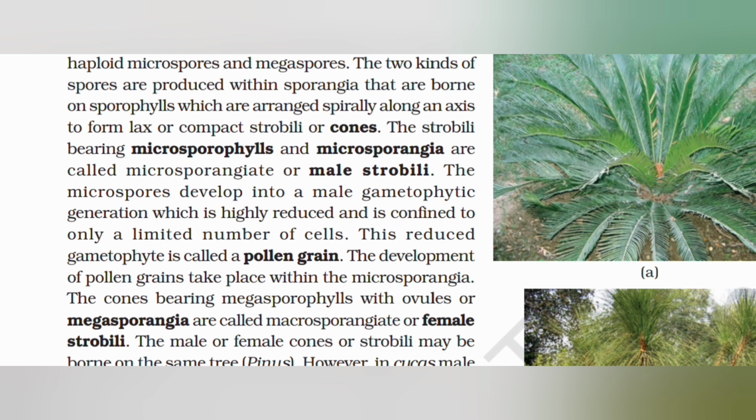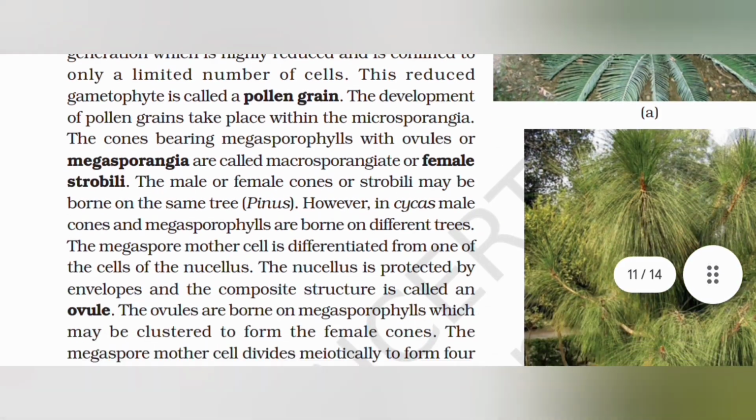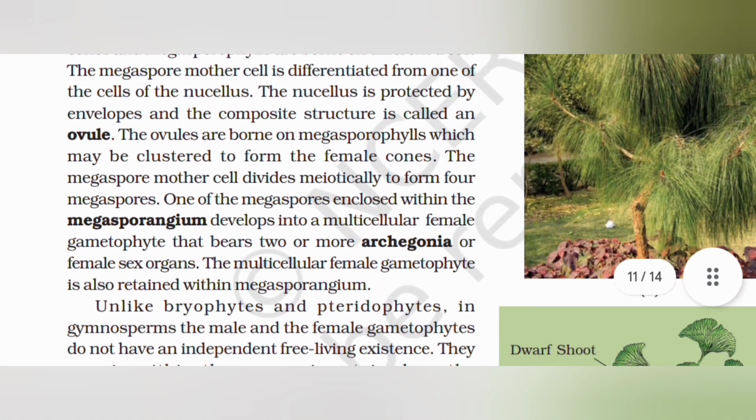The development of pollen grains takes place within the microsporangia. The cones bearing megasporophylls with ovules or megasporangia are called megasporangiate or female strobili. The male or female cones or strobili may be borne on the same tree (Pinus). However, in Cycas, male cones and megasporophylls are borne on different trees. The megaspore mother cell is differentiated from one of the cells of the nucellus. The nucellus is protected by envelopes and the complete structure is called an ovule. The ovules are borne on megasporophylls which may be clustered to form the female cone.